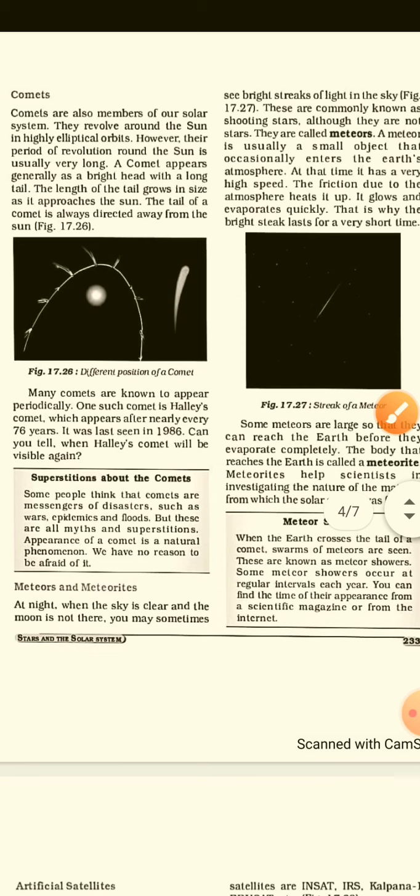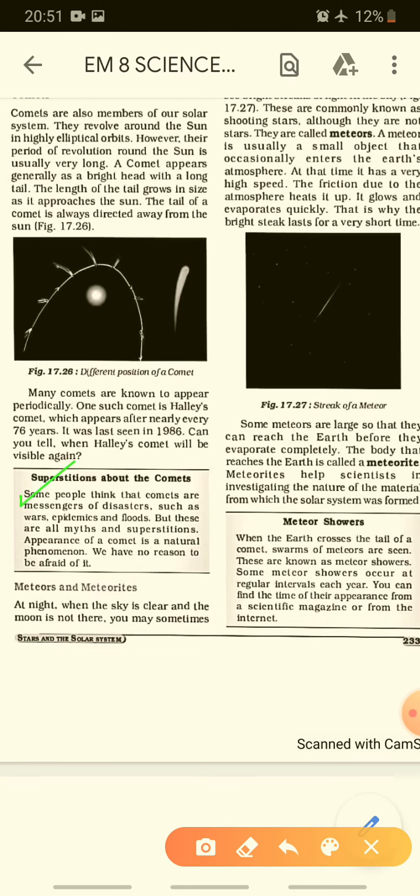There are also many superstitions about comets. Superstition means blind beliefs, right? Which people believe, but they are not true. Some people think that comets are messengers of disaster, such as wars, epidemics, and floods. But a comet is a natural phenomenon, not man-made, and it generally appears periodically, every 76 years. We have no reason to be afraid of it. It is a fake superstition, we can say.